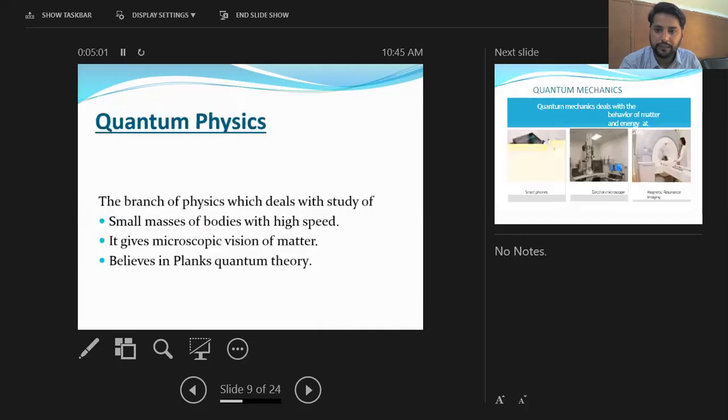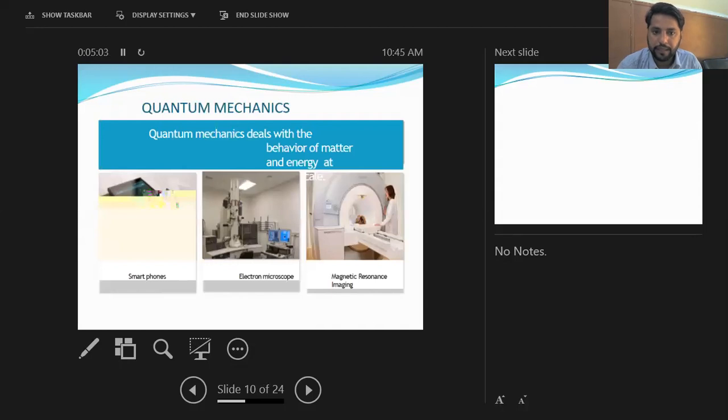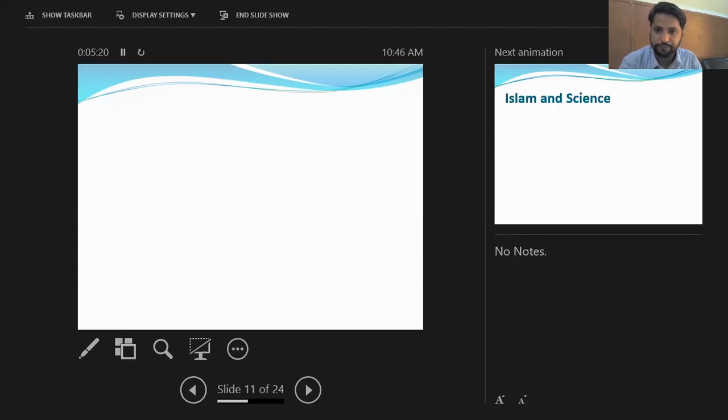Then we have applications of quantum mechanics, and quantum mechanics deals with the behavior of matter and energy. First is smartphones, after that we have the electron microscope, after that we have magnetic resonance imaging. All these are applications of quantum physics.